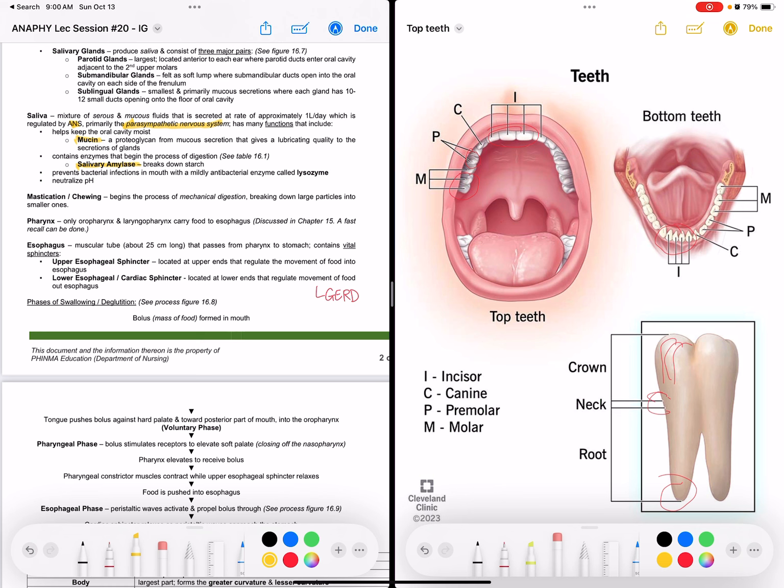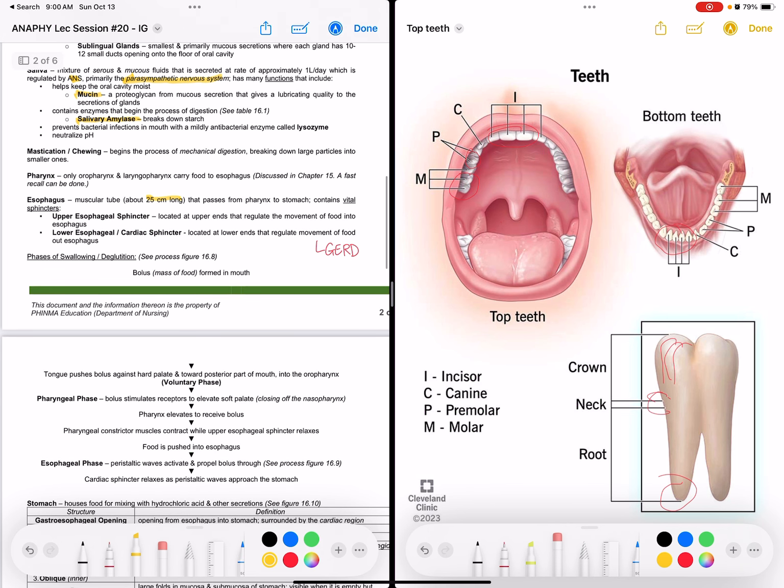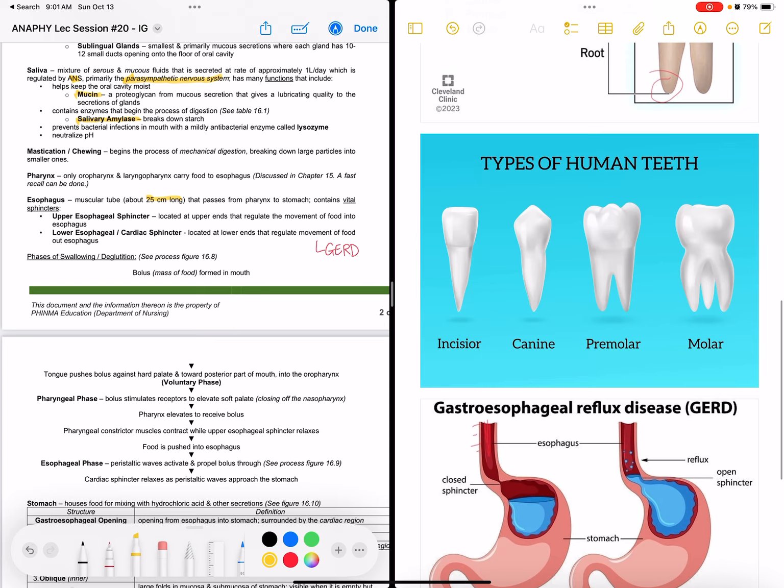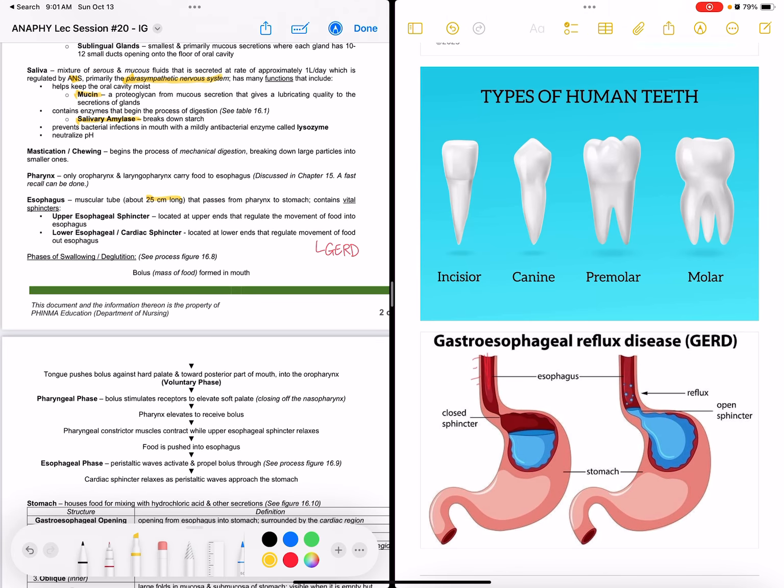Okay, so the esophagus is a muscular tube about 25 centimeters long that passes from the pharynx to the stomach and contains vital sphincters. So, we have the upper and lower esophageal sphincters. The upper one, which I did not draw, is at the throat, at the top of the esophagus area.